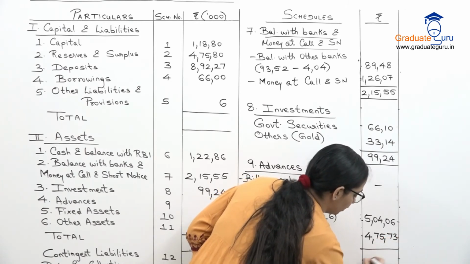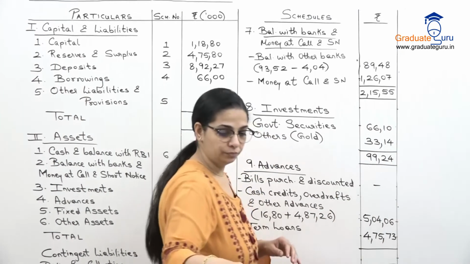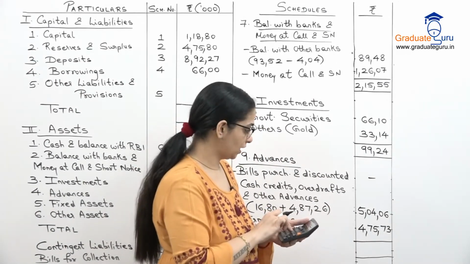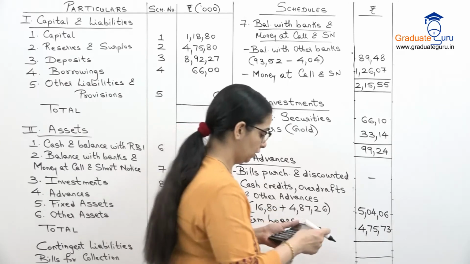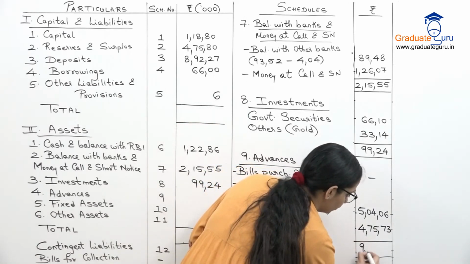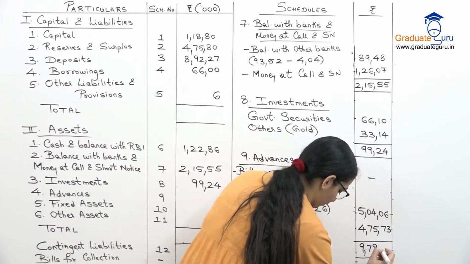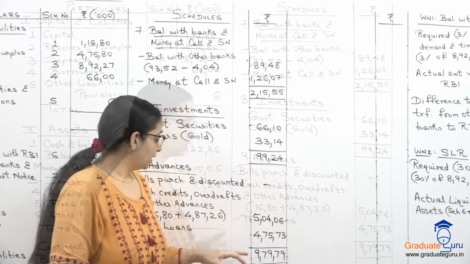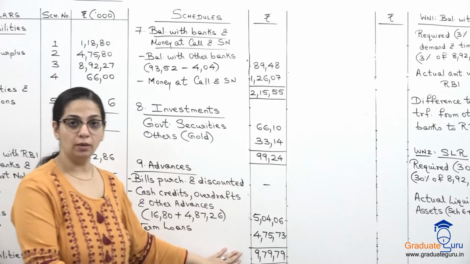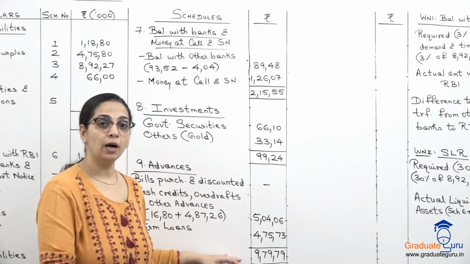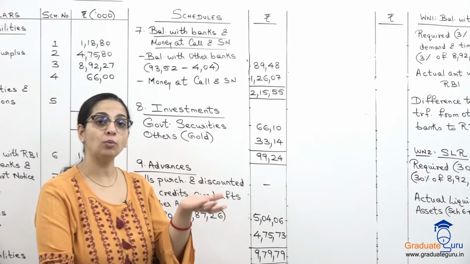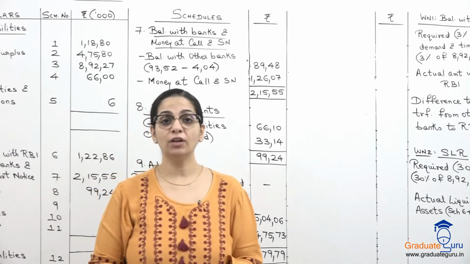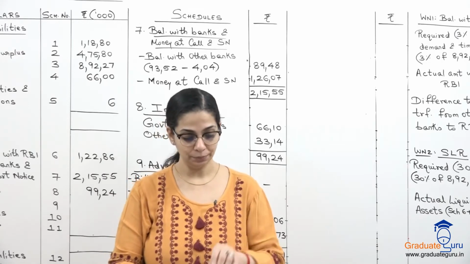So let's take a total of that. So 504.06 plus 475.73. We will have 979.79. Now here we have this total, but we have to show a breakup about how much is secured and how much is unsecured. So हमारे adjustment में they have given us some information about that.